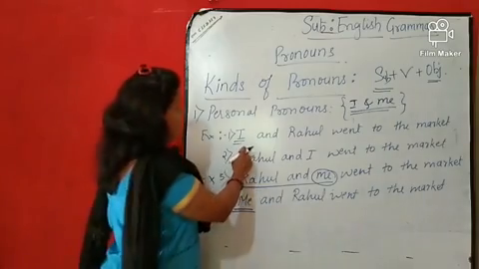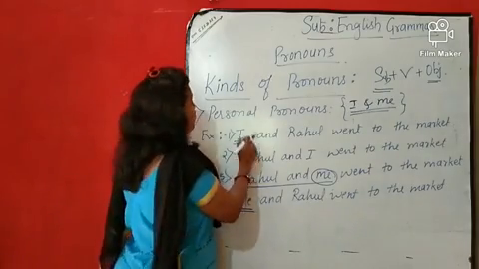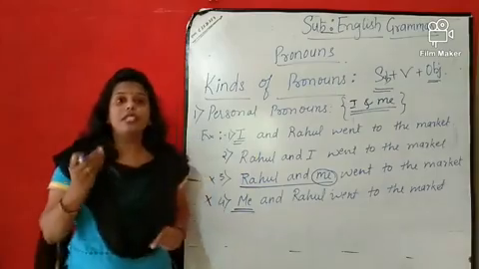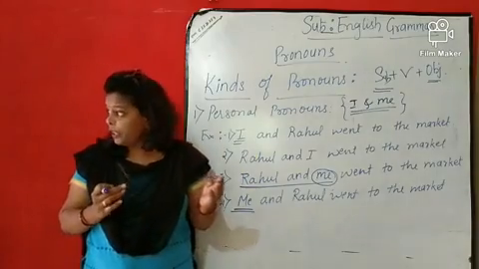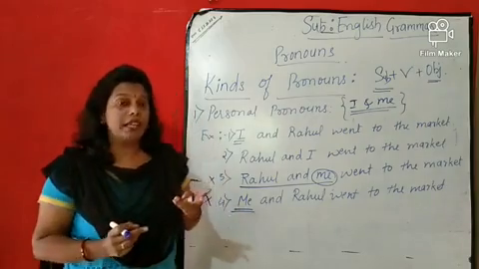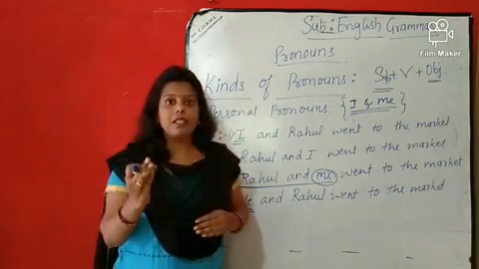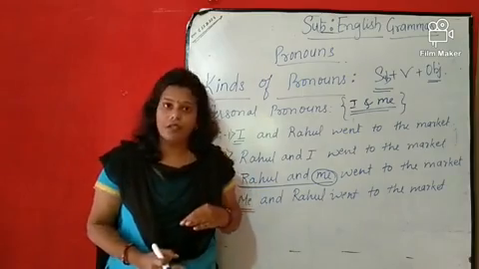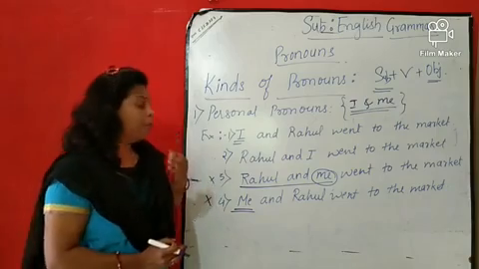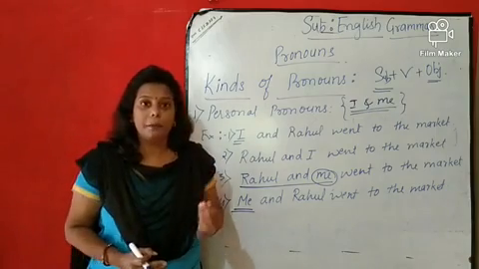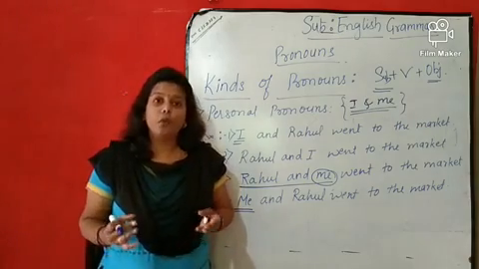But whenever you are using two names, always remember that the other person's name should be taken first. It makes the sentence very impressive and it makes you more polite.